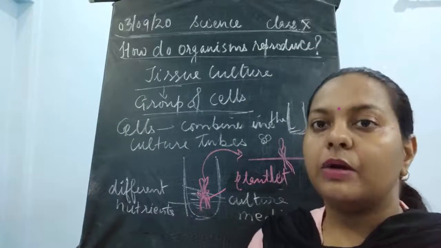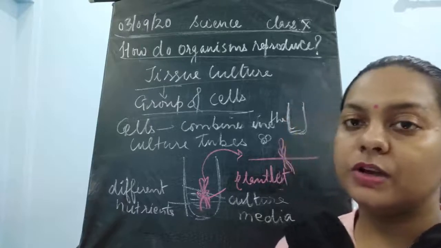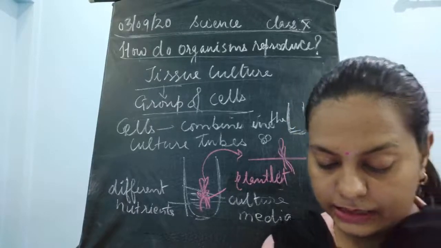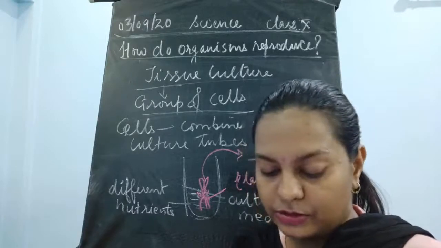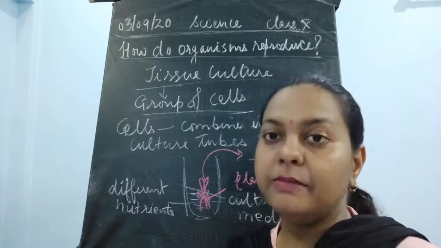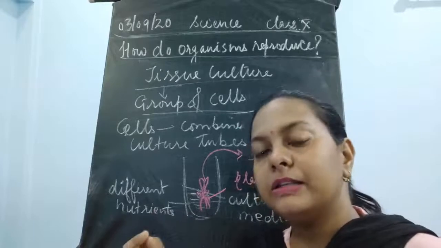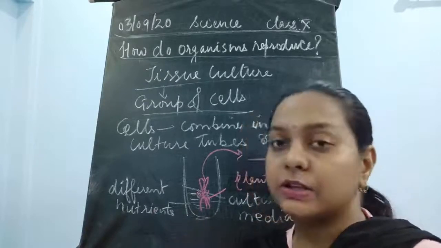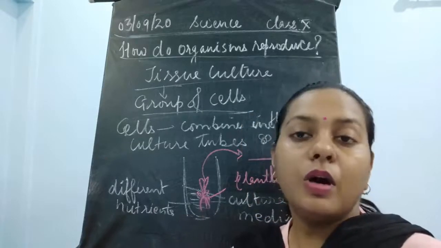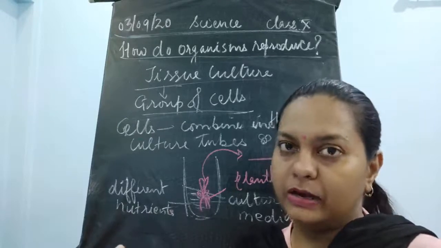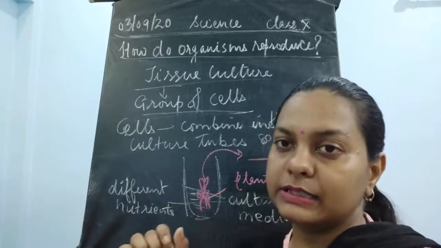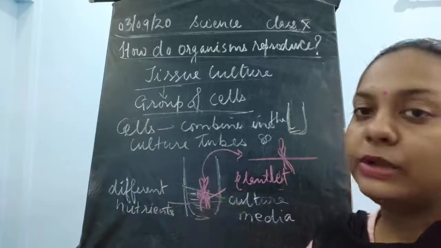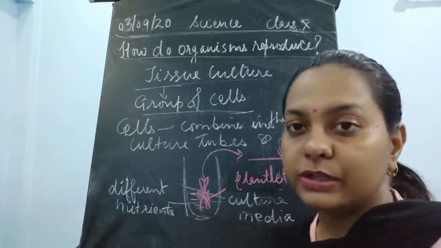Okay, now what you have to understand here is that the culture tissue may be a single cell, or it could be a population of different parts. It could be done for a single cell, or it could be done for a complete part. If we require the desired characteristics, as I discussed, children, what is the need of doing this tissue culture?